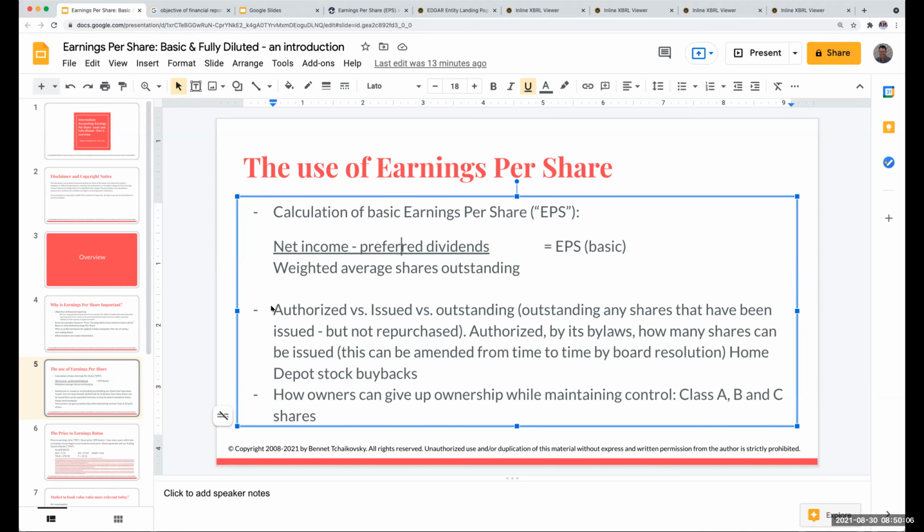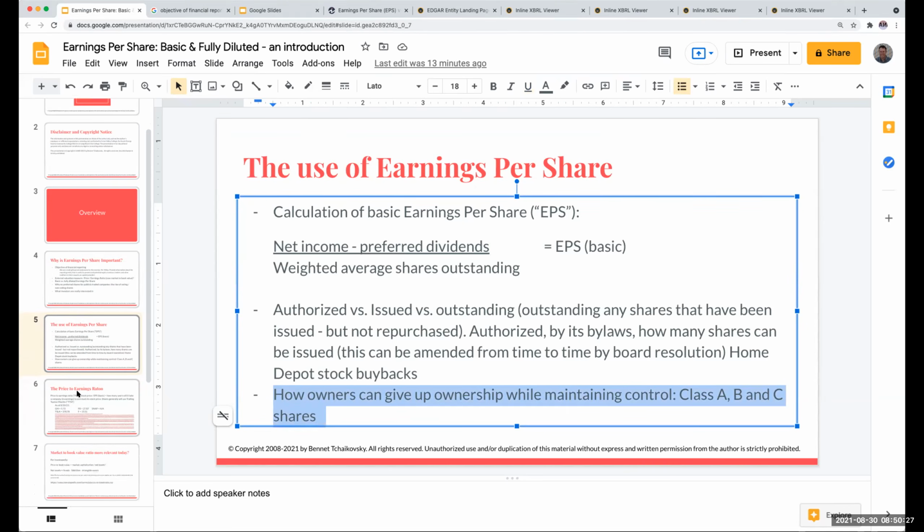With earnings per share, we're concerned with outstanding shares, meaning those shares that are actually being held not by the company, but by external investors. Also could be a CEO, but again, they've been issued and they're being held by somebody else, not the company. And how owners can give up ownership while maintaining control: Class A, B, and C shares. Okay, so that's really where that part of it is.